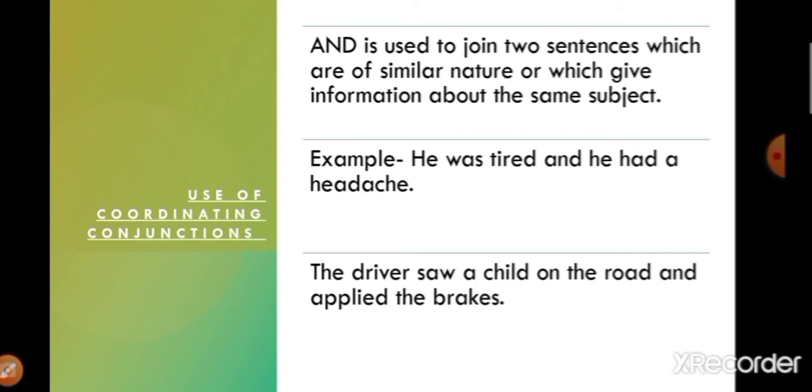Another example is: the driver saw a child on the road and applied the brakes. The first sentence is the driver saw a child on the road and the other is applied the brakes. Who applied the brakes? The driver itself. In both the sentences we are talking about the driver only. That is why by using the coordinating conjunction and we have made a compound sentence: the driver saw a child on the road and applied the brakes. So this was the use of coordinating conjunction and.